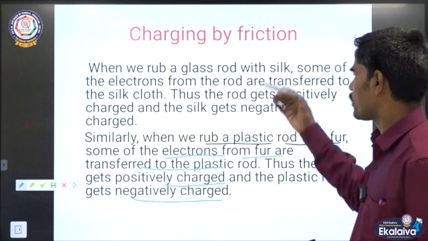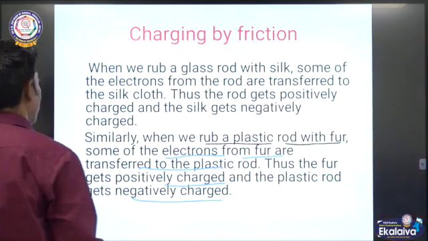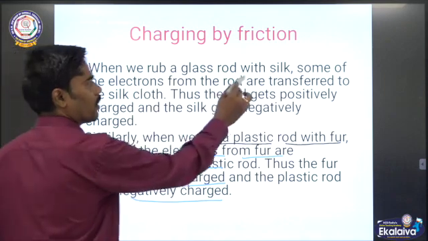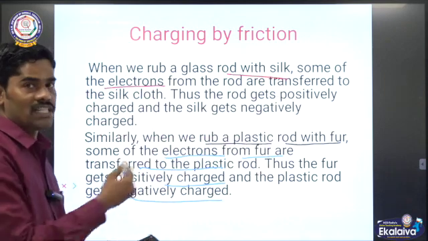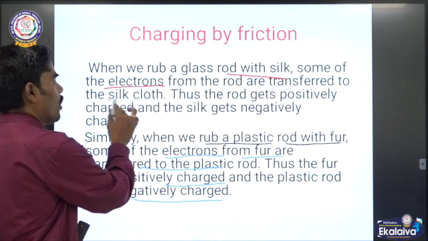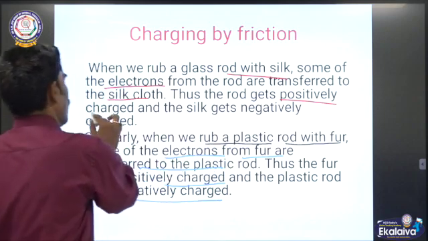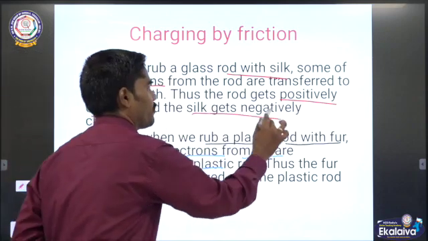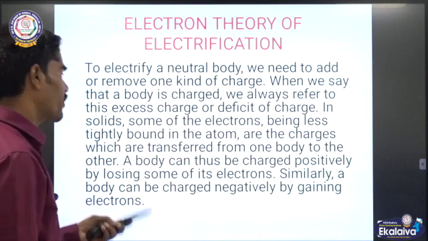Similar is the case for the glass rod rubbed with the silk cloth. When the glass rod is rubbed with the silk cloth, some of the electrons from the rod are transferred to the silk cloth. Thus, the glass rod gets positively charged and the silk gets negatively charged. This is called the electron theory of electrification.